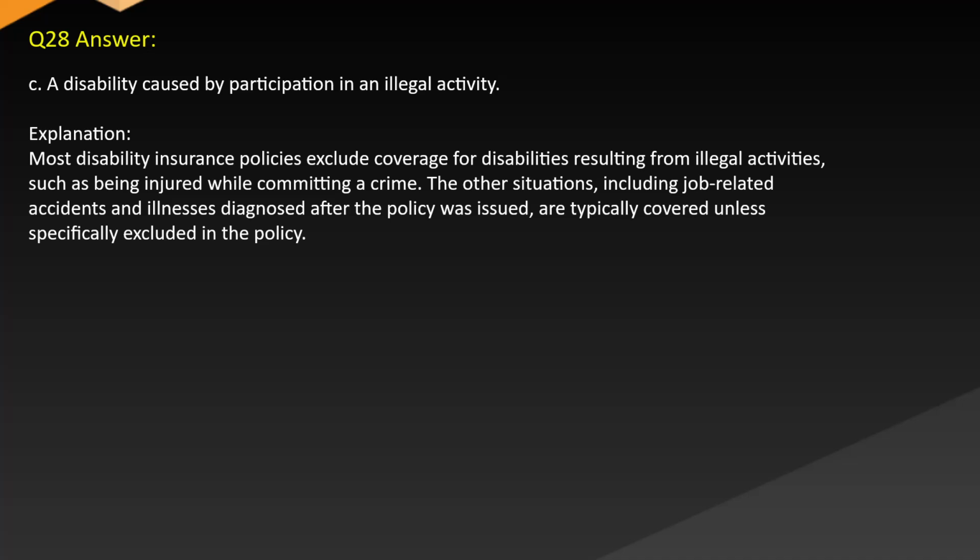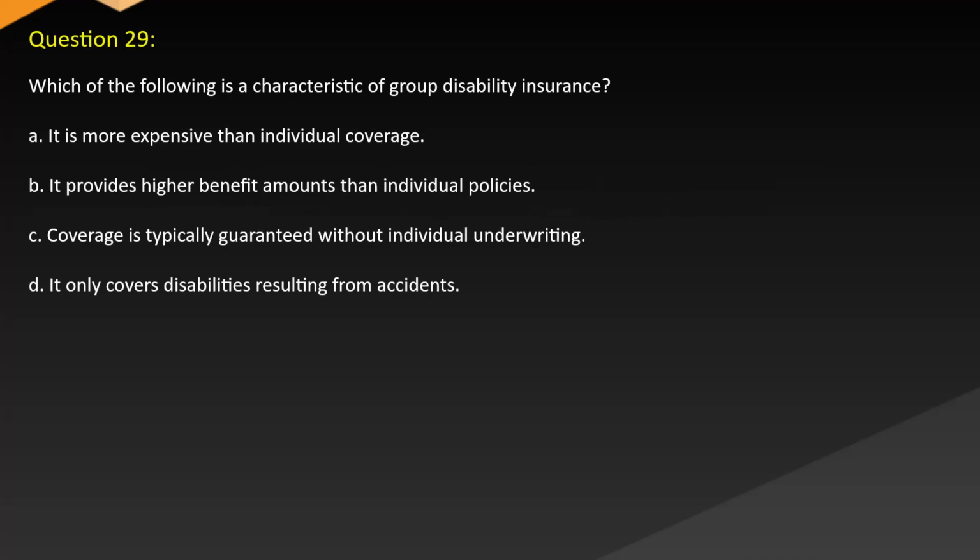Answer C. A disability caused by participation in an illegal activity. Explanation: Most disability insurance policies exclude coverage for disabilities resulting from illegal activities, such as being injured while committing a crime. The other situations, including job-related accidents and illnesses diagnosed after the policy was issued, are typically covered unless specifically excluded in the policy.